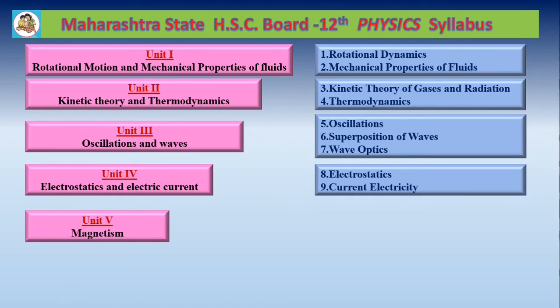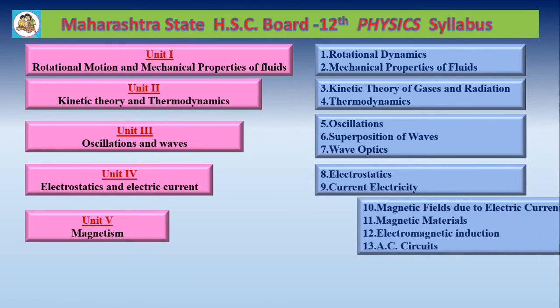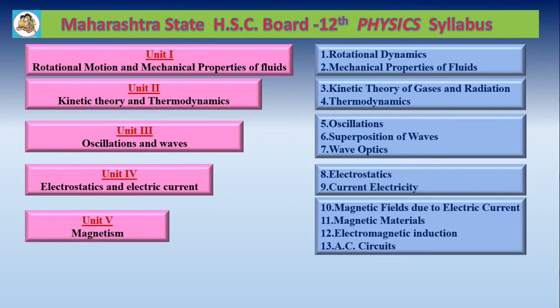Unit number 5, Magnetism. In this unit, there are 4 chapters. First one, chapter number 10, Magnetic Fields due to Electric Current. Chapter number 11, Magnetic Materials. Chapter number 12, Electromagnetic Induction. And chapter number 13, AC Circuits.